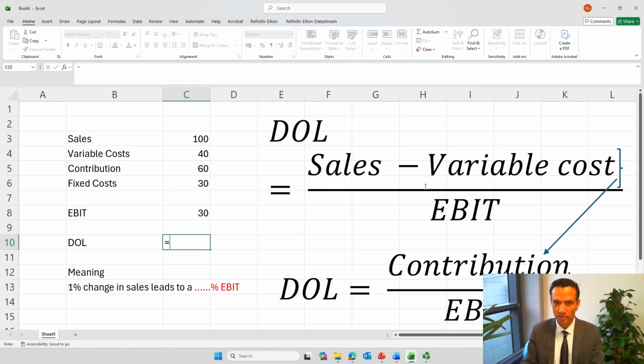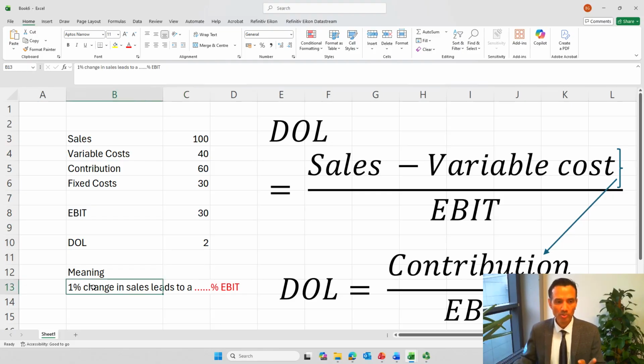Now degree of operating leverage, as indicated by this formula, is going to be the contribution divided by the earning before interest and tax, also known as operating profit, which is 2. So what this means is that in the case of this hypothetical company, a 1% change in sales will lead to a 2% change in earning before interest and tax.